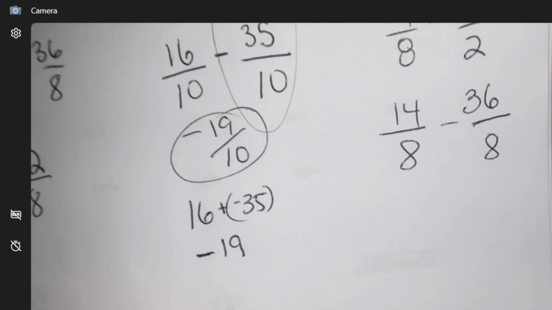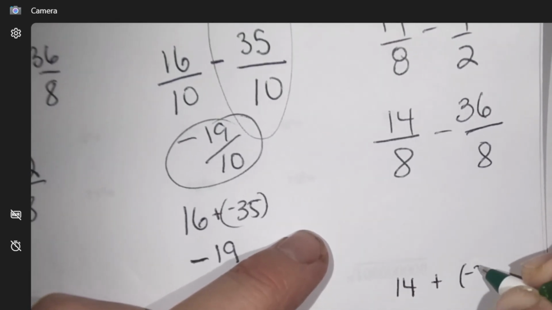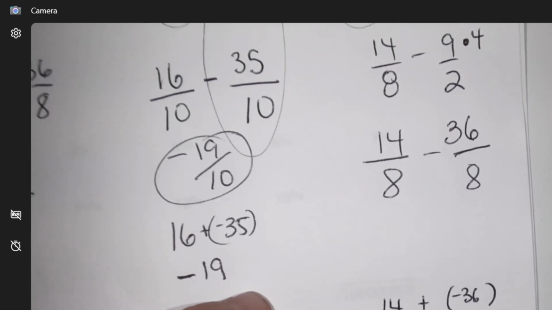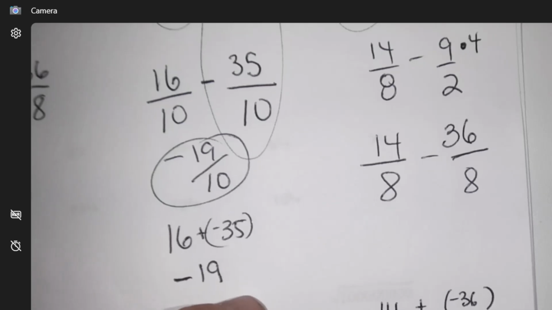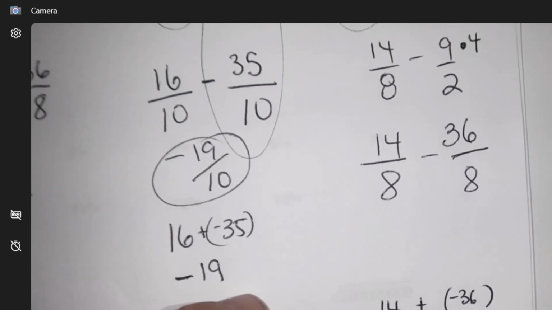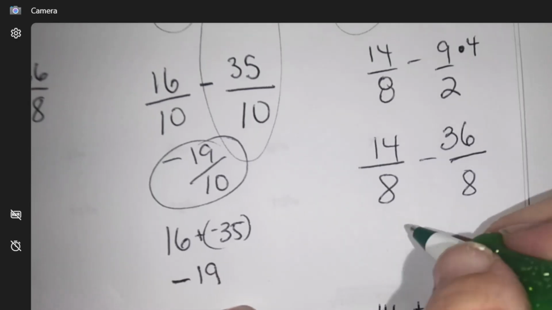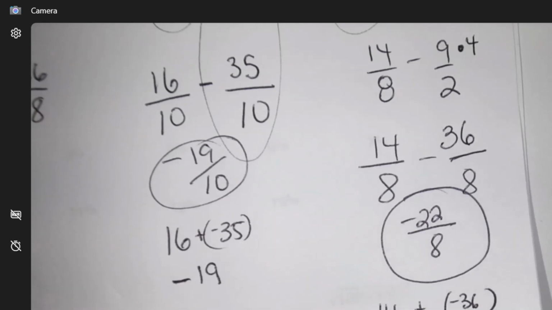Okay, now again, I'm at the same integer math here. I had a 14 to go with a negative 36, so I'm going to have to figure out the difference of those numbers. So what's 36 minus 14? 22. Would you have more positives or negatives? More negatives than you would positives.